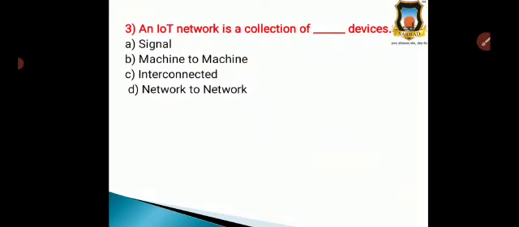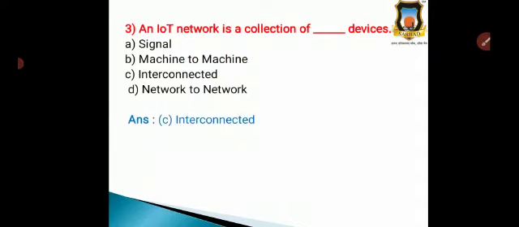Question number 3. An IoT network is a collection of dash devices. Option A is signal, option B machine to machine, option C interconnected, and option D network to network.